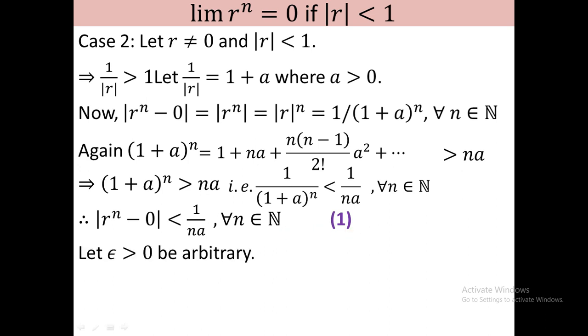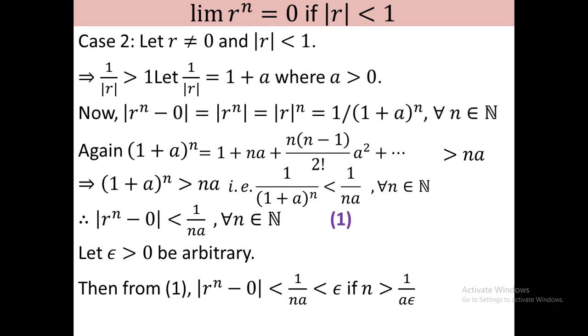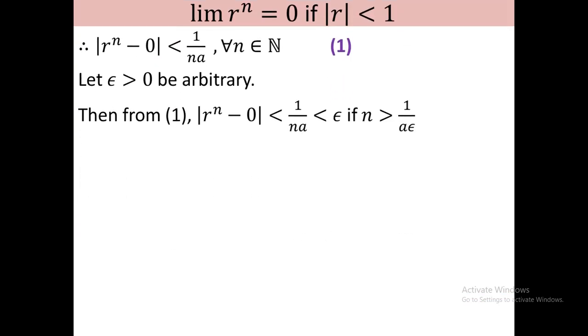Let epsilon be a positive real number, this is arbitrary. Then from 1, mod of r to the power n is less than 1 by na, and this will be less than epsilon if n is greater than 1 by a epsilon. I just take n to the right hand side and epsilon to the denominator, therefore n is greater than 1 by a epsilon. Okay, again you know that if n is greater than that quantity, then n is greater than or equal to k, where k equals the box (floor) of that quantity plus 1.